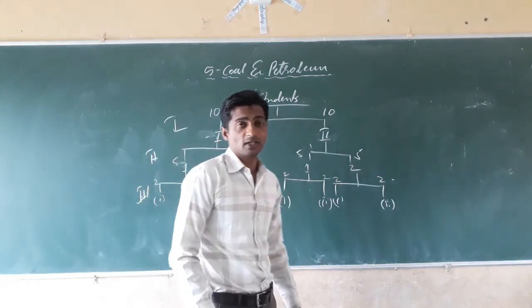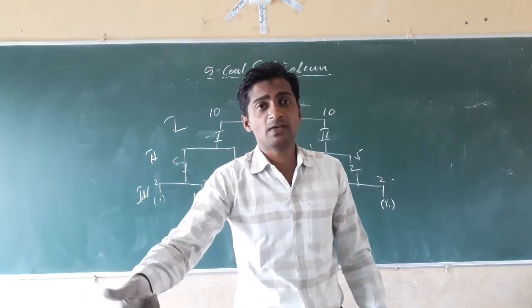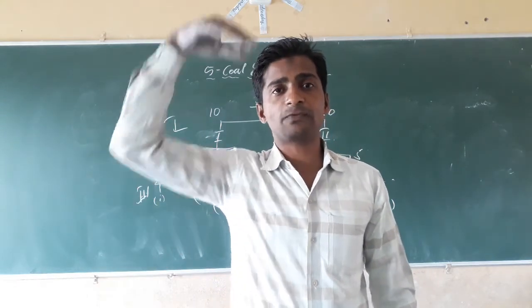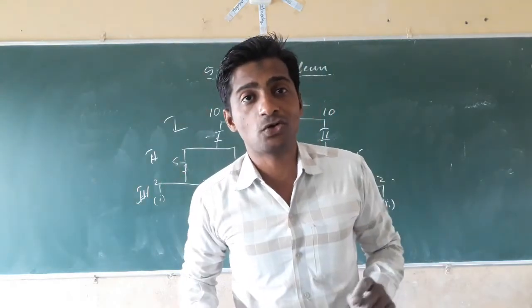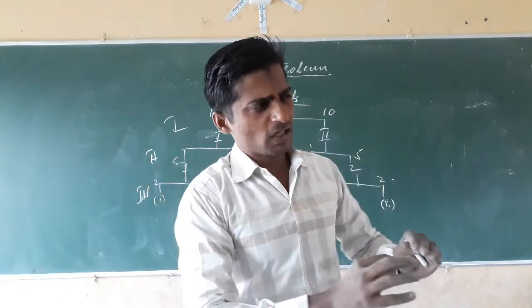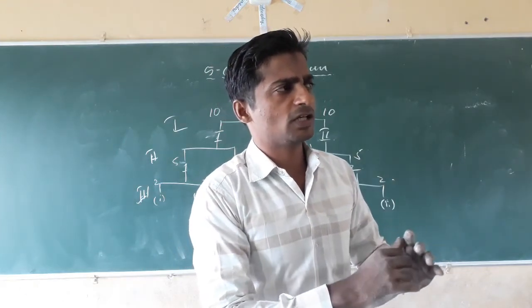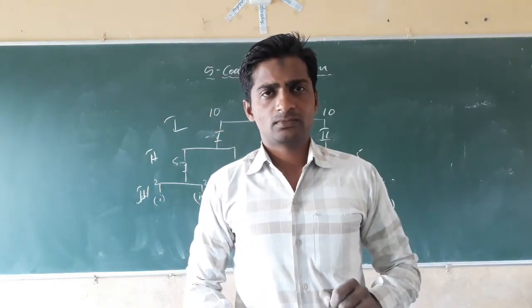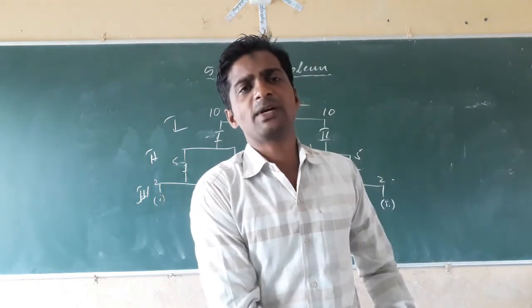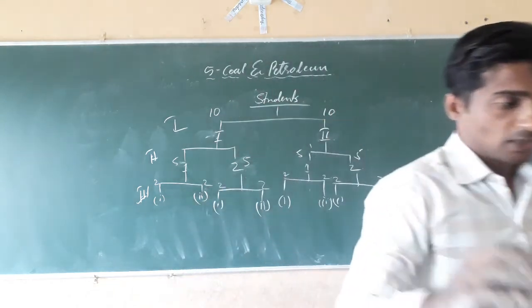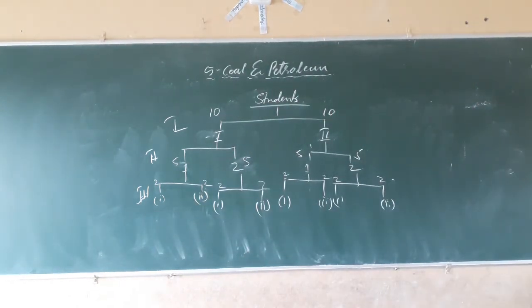See what happens, dear students? Like that, if we continuously use exhaustible natural resources, they will be finished in the future, and our future generation will not get petrol and coal. Yes, it means I am going to clear your points. If we continuously use coal and petroleum, our future generation will not get coal and petroleum. They will be exhausted, as they are present in limited form in the soil or in the earth's crust. Yes, we have to use them in a proper way, and we have to try to save these natural resources.